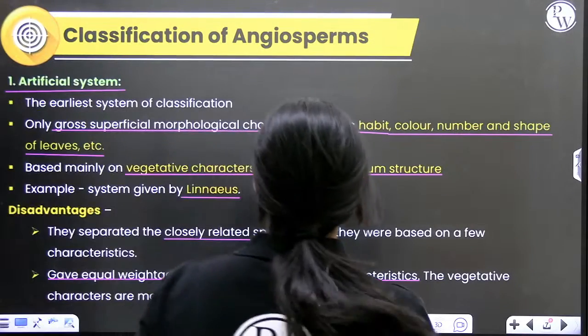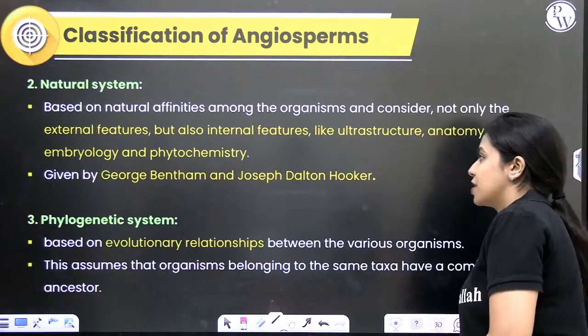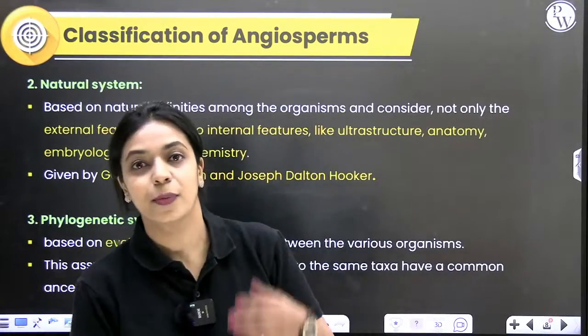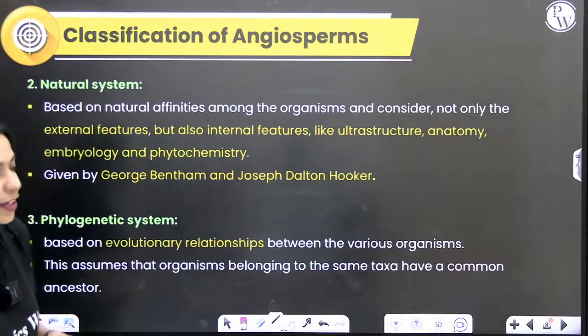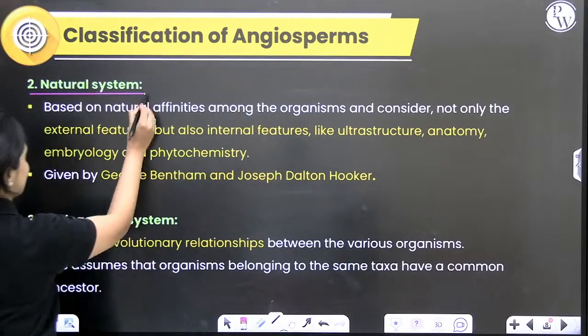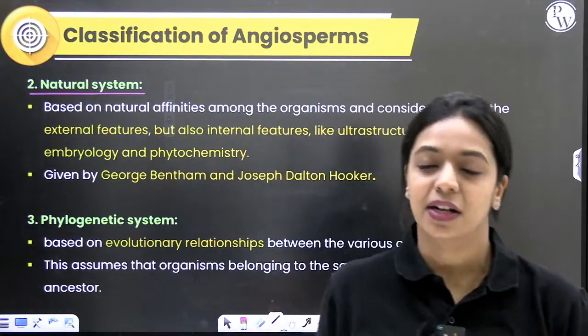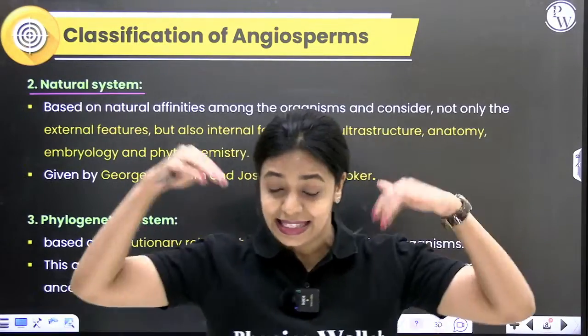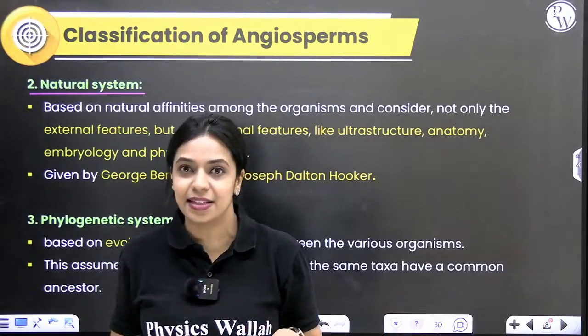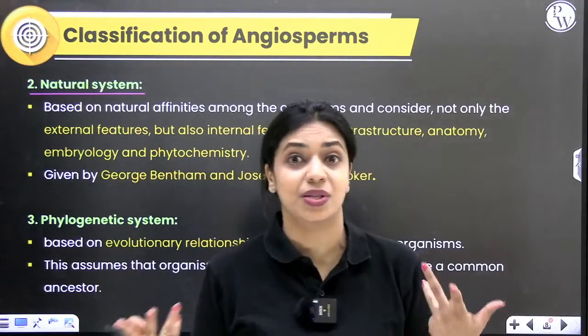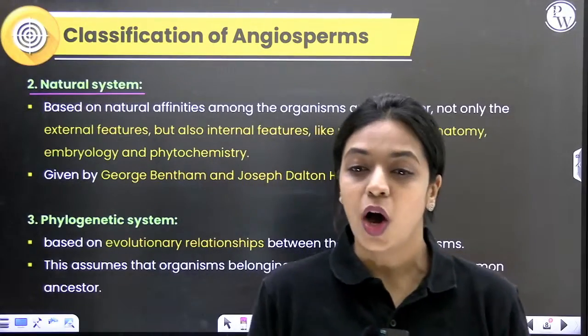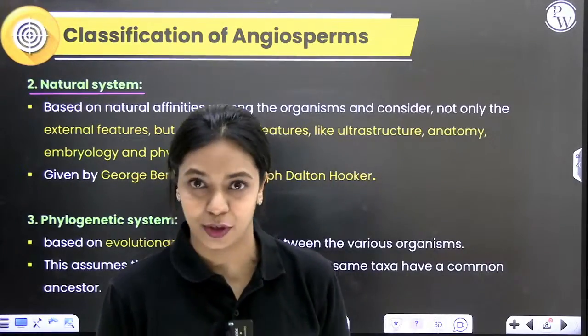Okay. So now, since artificial system of classification is very clear, we'll talk about the next system of classification, which is called natural system of classification. So, with time, microscopy had advanced and people could look inside the plants. So, what are the cells like? What are the different types of tissues? How is their arrangement? So, all of that they could see with the help of microscopes.